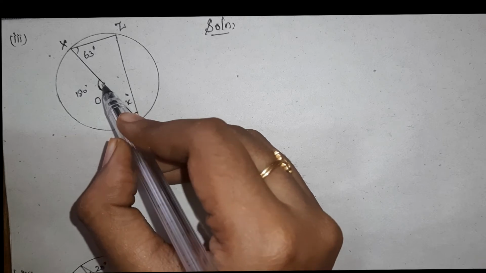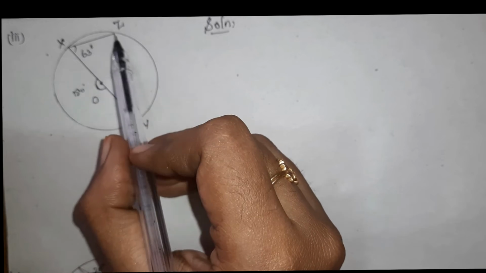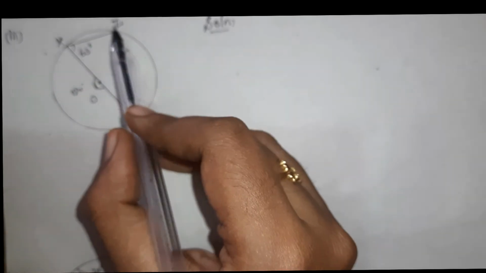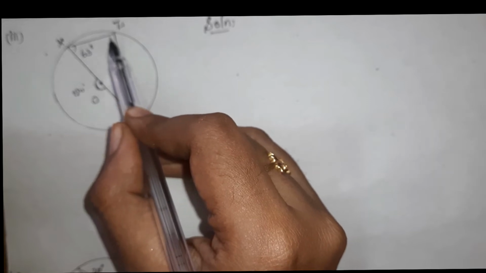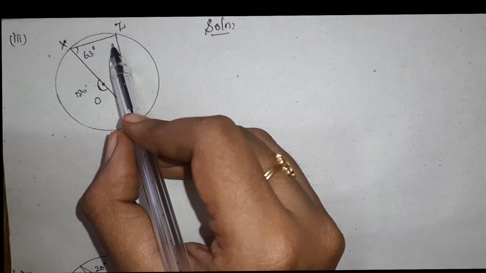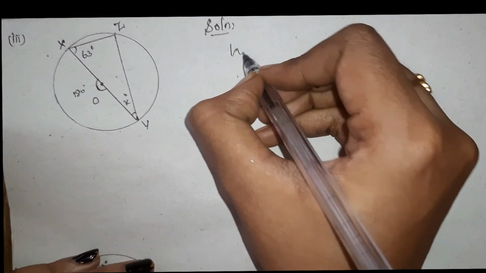So if it is 180 degree, it will be double of the angle subtended by any point on the circle. So it is any point on the circle. What will be the value? If it is 180 degree, definitely it will be half of the value, that is 90 degree. So you can write that, we know that.